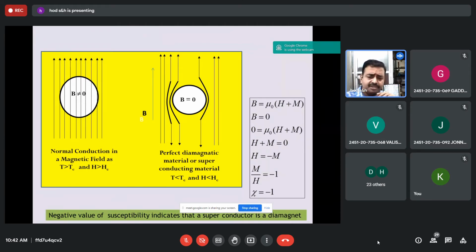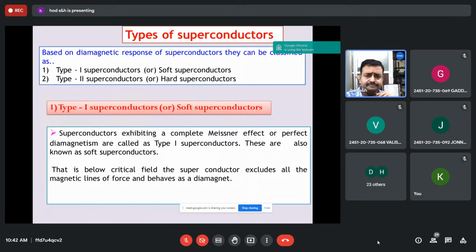From the derivation, you can obtain susceptibility is -1. The negative value indicates that the material is a diamagnetic substance. So the Meissner effect you should prepare as a short answer. Generally, you are getting this one.